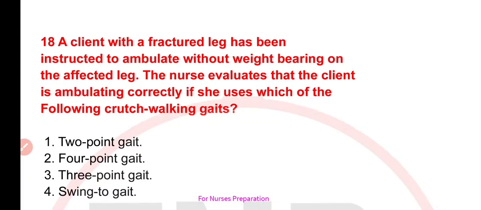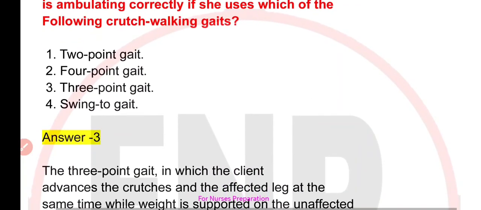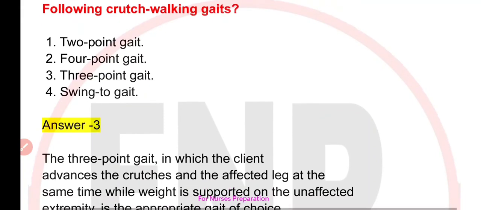Your options are A. 2-point gait, B. 4-point gait, C. 3-point gait, or D. swing-to gait. Correct option is option 3rd, that is 3-point gait.